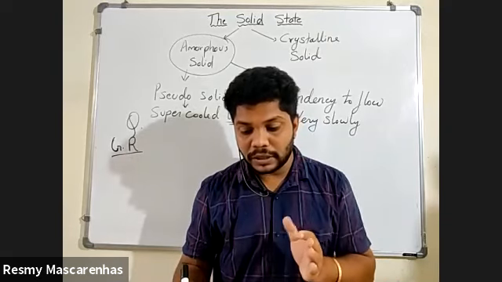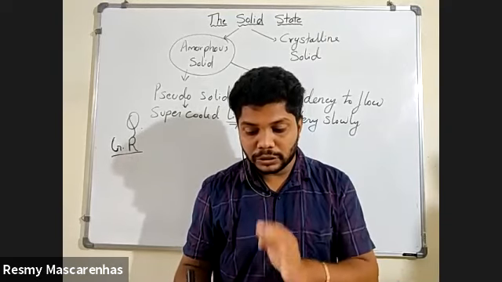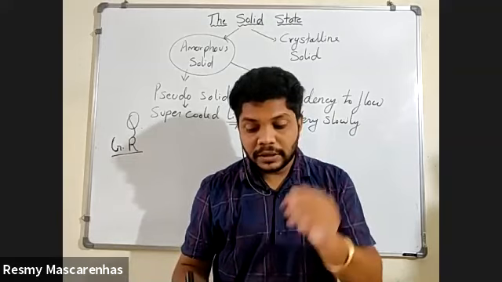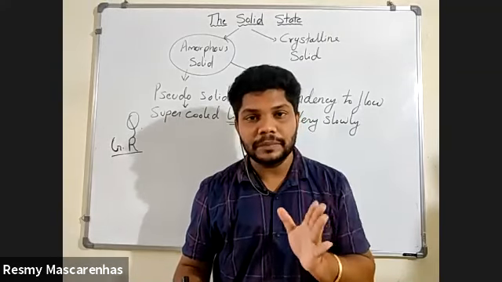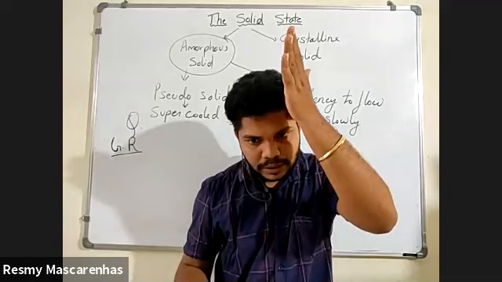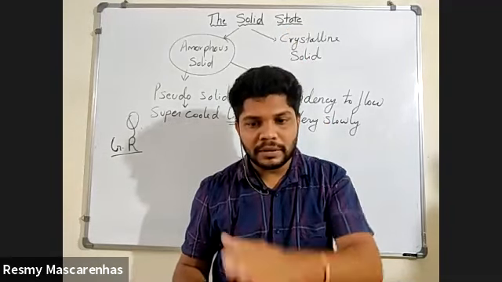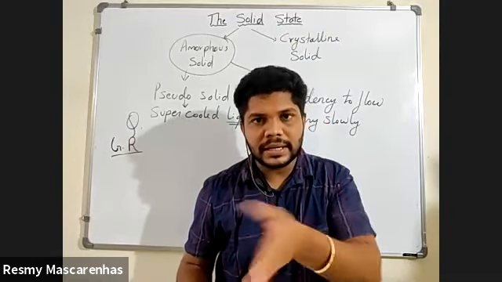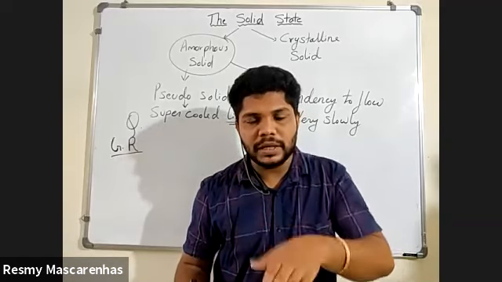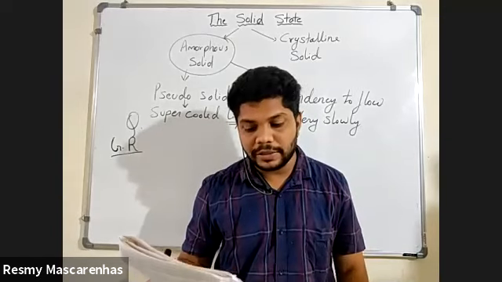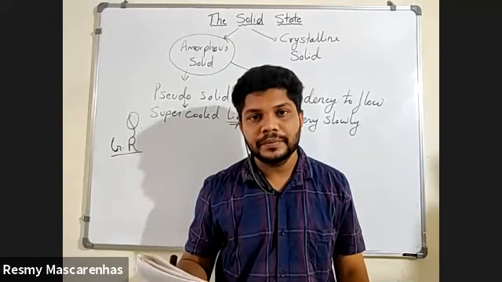Whereas for the amorphous solid, when cut with a sharp edge tool, they cut into two pieces with irregular surfaces. Means you cannot cut it in a perfect way. Some will cut this side, some will go this side like this. So it is an irregular shape you will get in the middle. Understood the difference? Yes or no? Yes, sir.